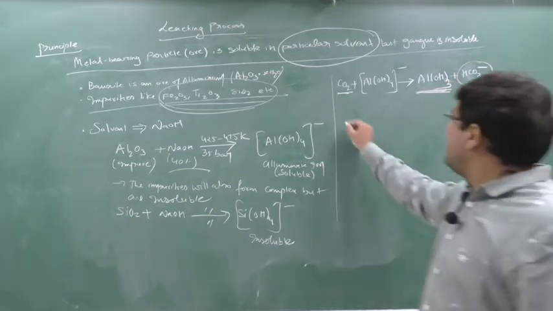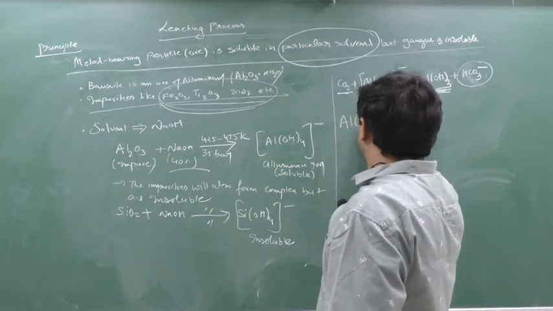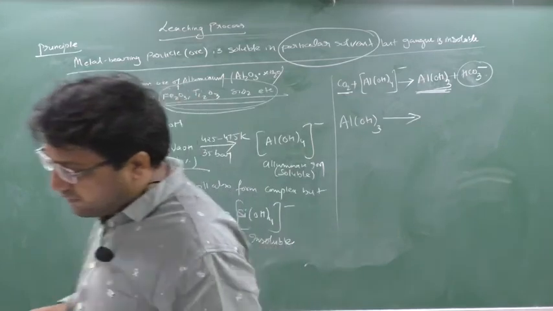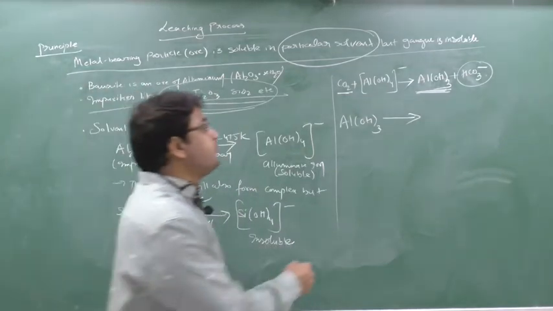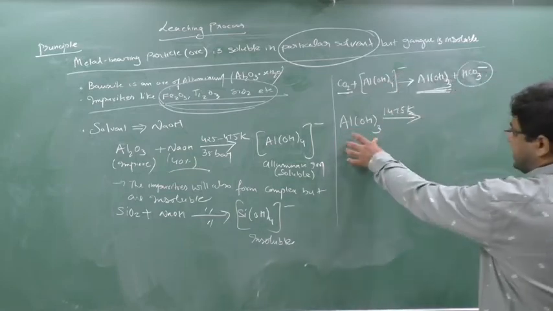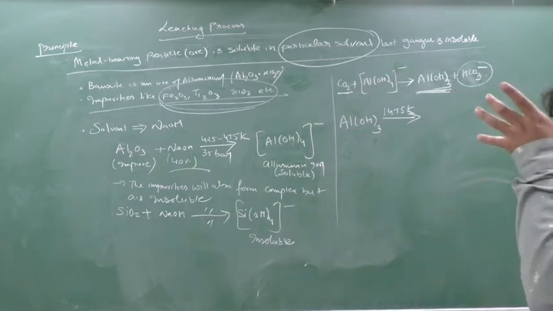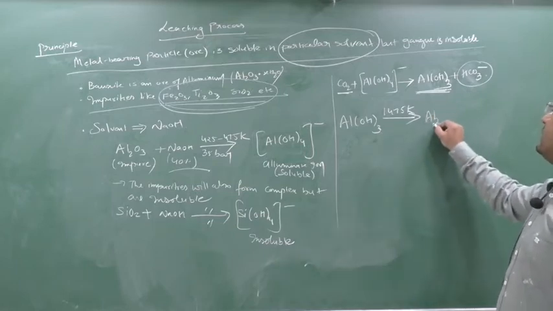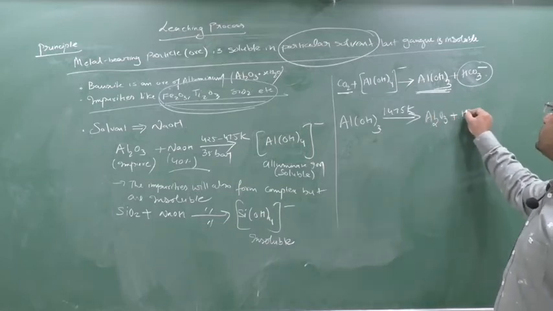Now what will I do? I will take this aluminium hydroxide and start the decomposition at a temperature of nearly 1475 Kelvin. When I do the decomposition, I will get what? Al2O3 plus H2O.